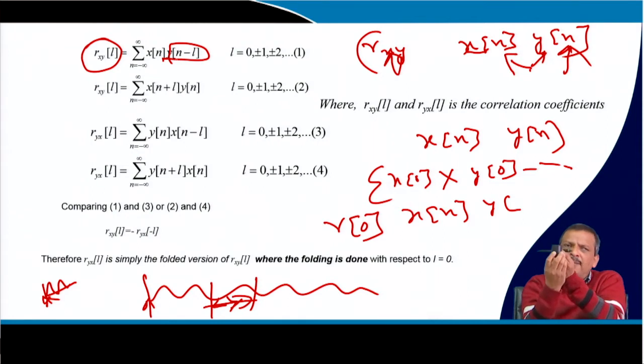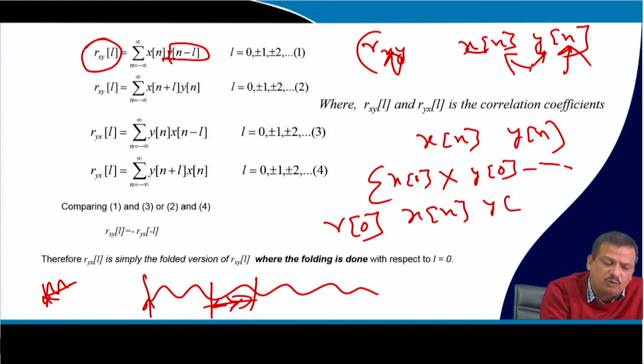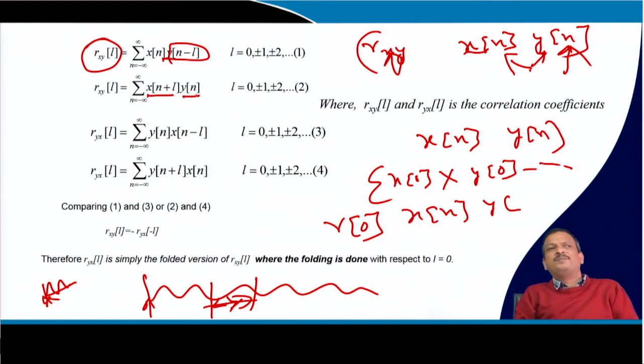I can do the same thing: let this y[n] remain constant and shift x[n] to this side. So, this is a right shift. I can do the same thing with x[n+L] and y[n].